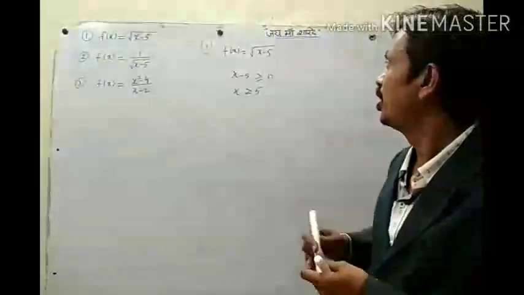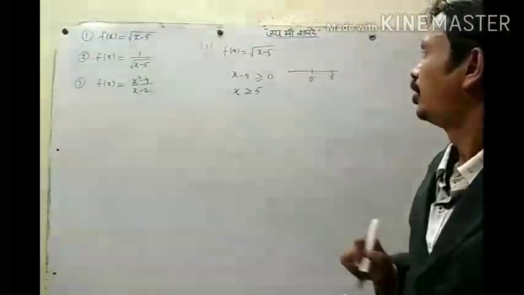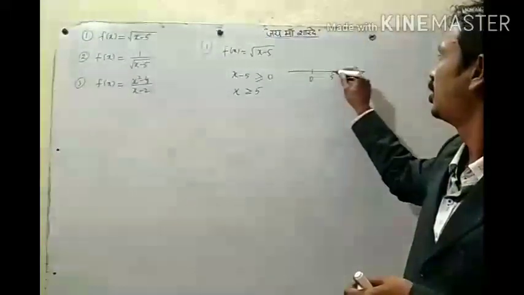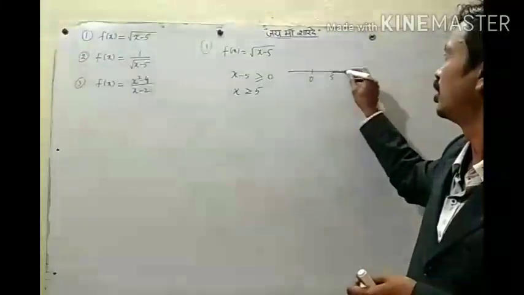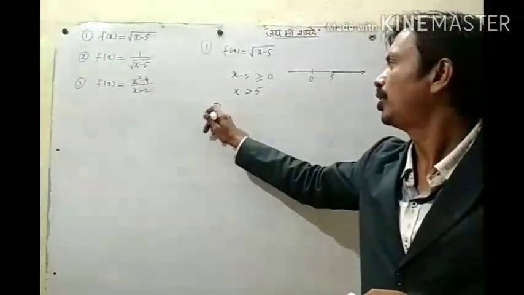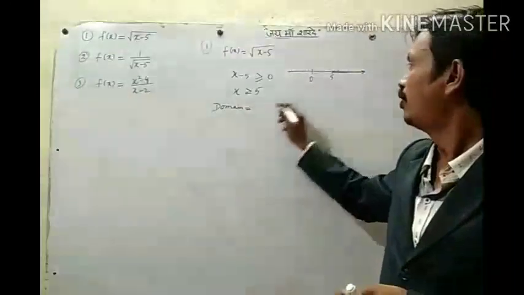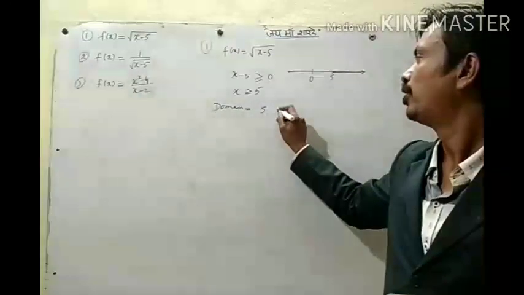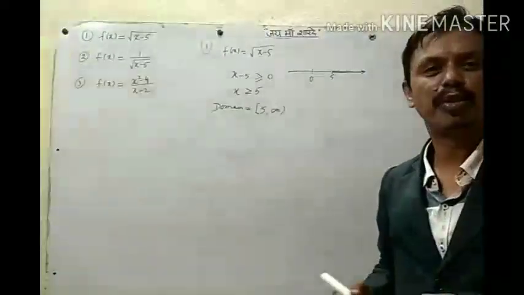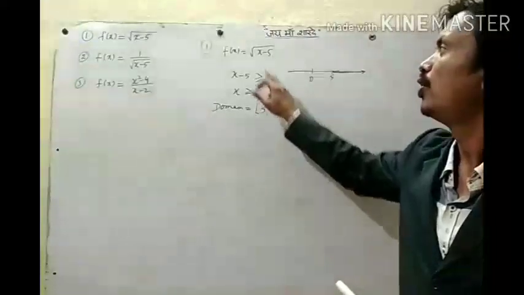So what is the domain? x is more than or equal to 5. 5 or more than 5 means this side. This complete real line from 5 will be your domain. So you can write the domain from 5 to infinity, and 5 is included, so you write a closed bracket, closed interval. So this interval is the domain for this function.